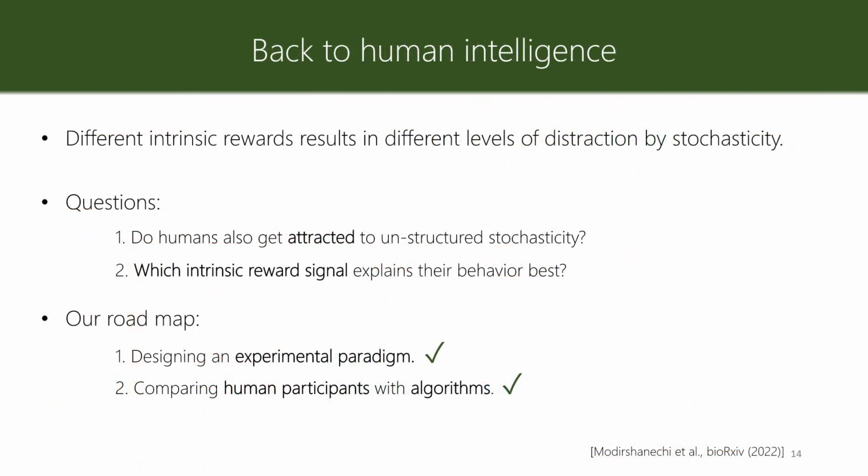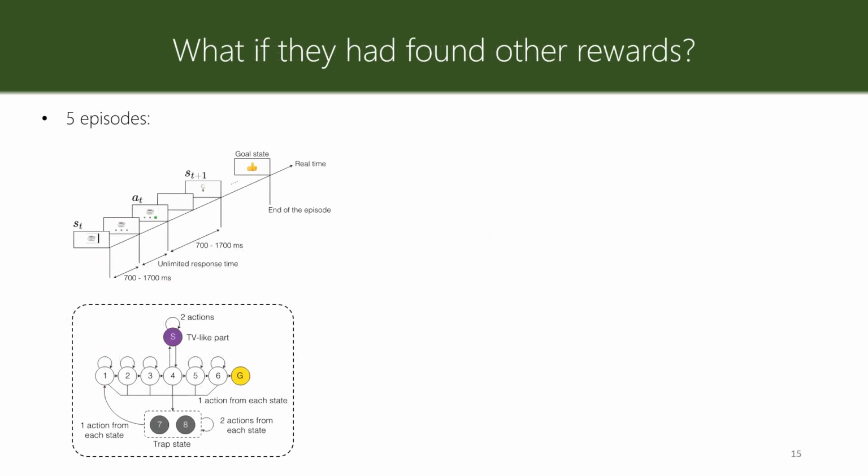So we designed an environment, an experimental paradigm, where distraction by unstructured stochasticity was observable, and then we compared the behavior of human participants with the algorithms. Now we can answer our question. Do humans also get attracted to unstructured stochasticity? Yes. And which intrinsic reward signal explained their behavior best? The answer that we found was novelty.